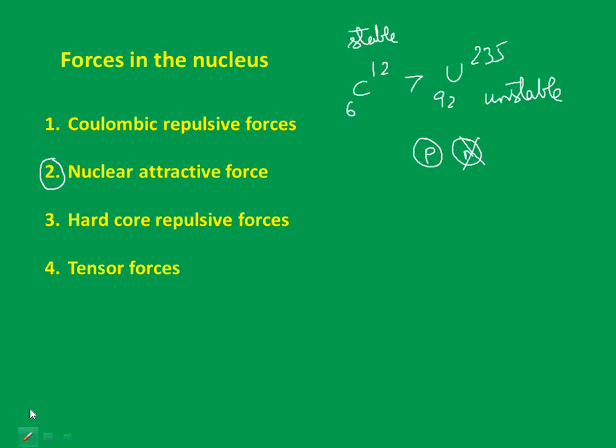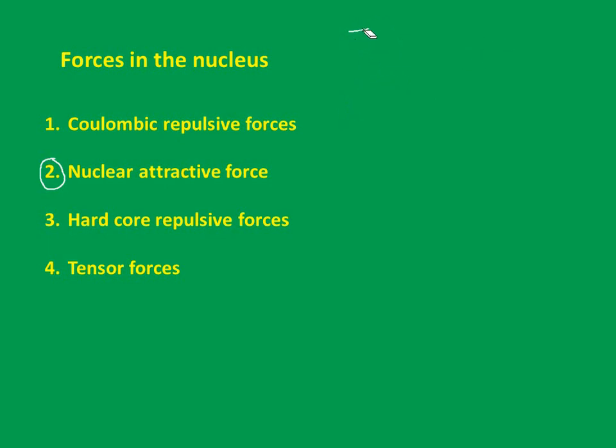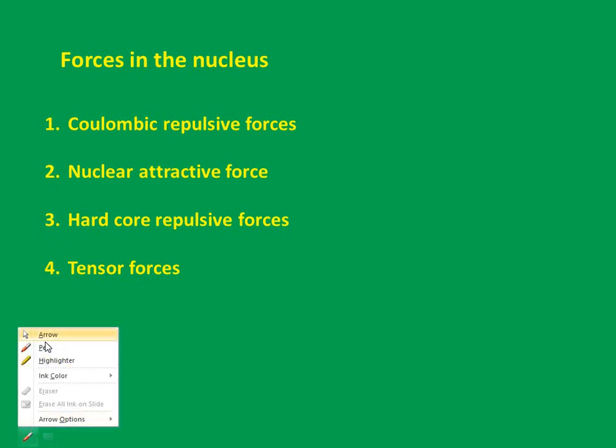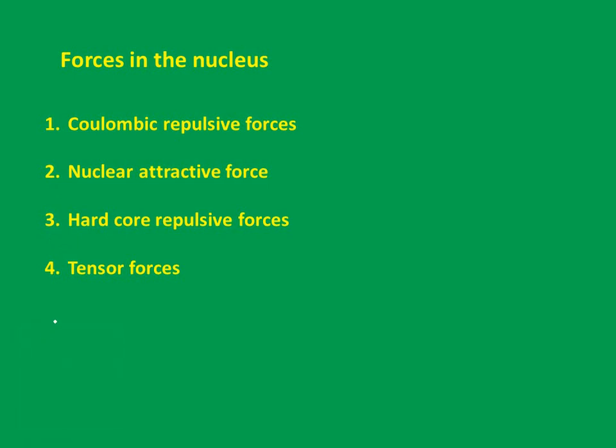Right. Now let's look at the second one, which is nuclear attractive forces. Let's understand that. What do you mean by nuclear attractive forces? A very important one, which has a continuation in the next also. The attractive force which holds the nucleons together in the nucleus is called nuclear force, which attracts the nucleons. Let me write it down: Coulombic will be between P and P, cause for instability.